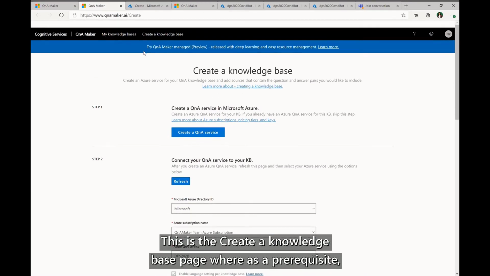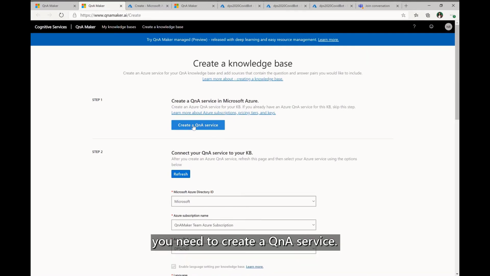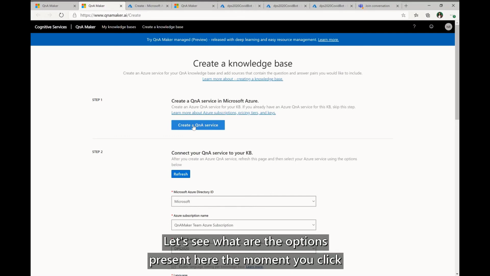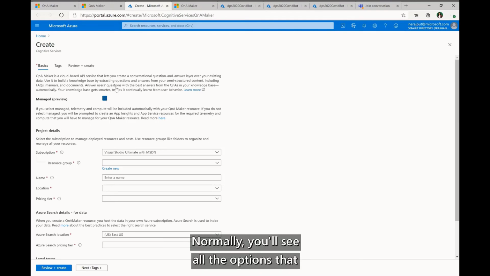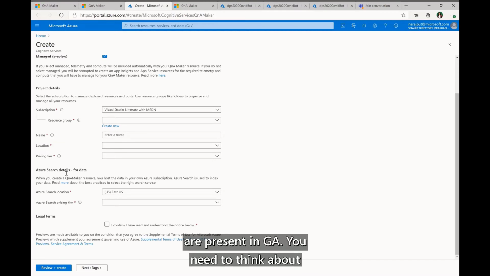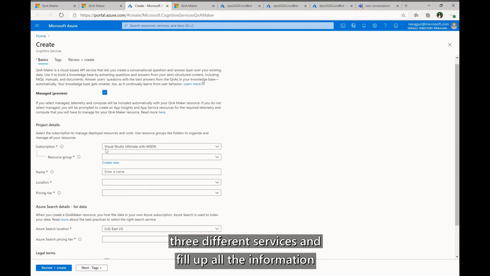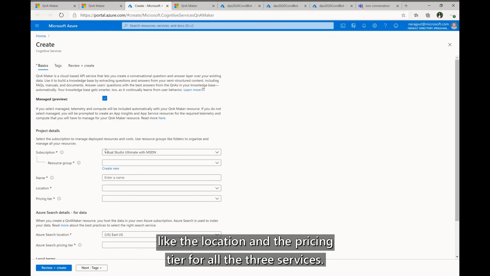So this is the create a knowledge base page, where as a prerequisite you need to create a QnA service. Let's see what options are present the moment you click on create QnA service. Normally you'll see all the options that are present in GA. So you need to think about three different services and fill up all the information like the location and the pricing tier for all the three services.